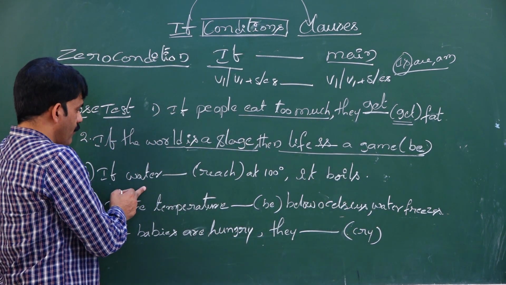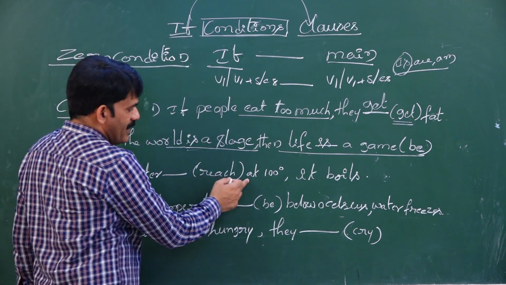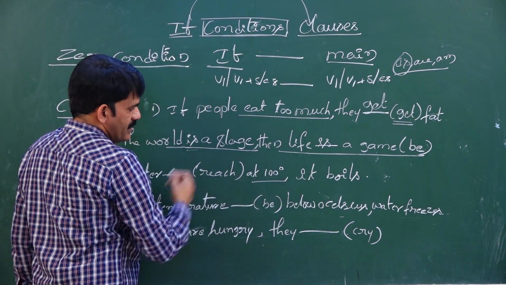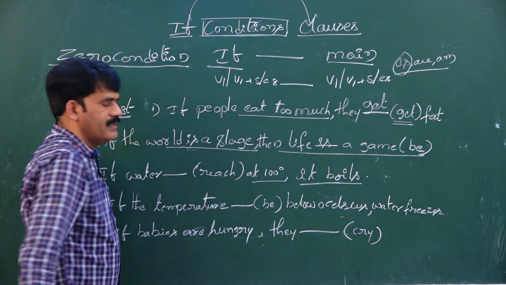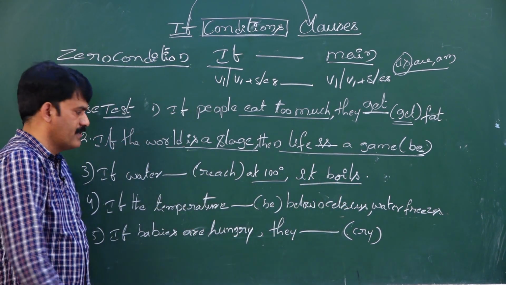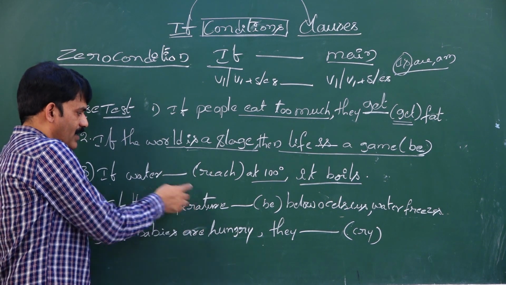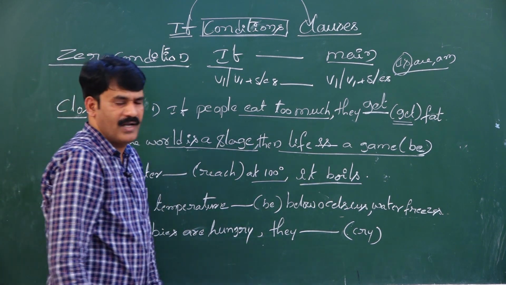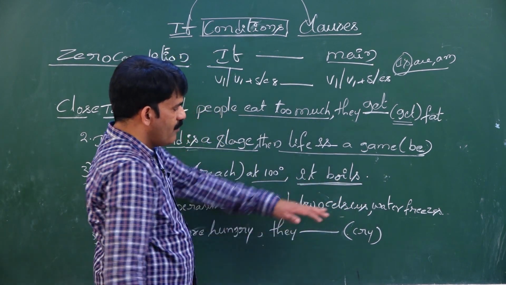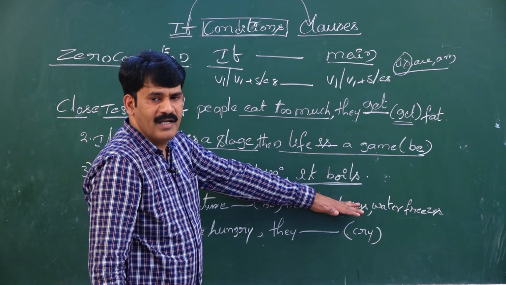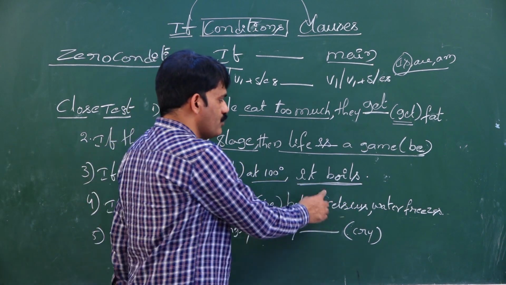If water dash at 100 degrees Celsius, it boils. Where do you find the blank in this sentence? The blank is seen in the if clause. Then what is your inference? You need to get the inference from the main clause. The main clause expresses it boils.